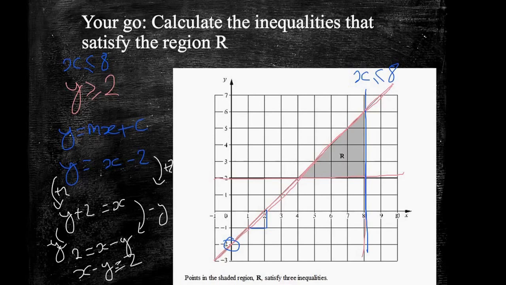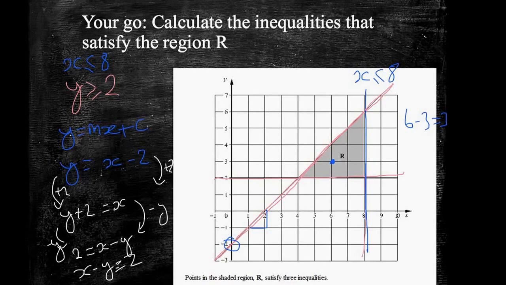So I've rearranged it. Now, I don't want it to be equal to 2, because that would just give me the line. What I'm interested in is when it's less than that. So when it's less than 2, all the areas down here, I think, are less than. Now, if I want to double check, I'm just going to pick a test point. So let's pick 6, 3. That's within the region. Is 6 minus 3 less than 2? No, it's not. Okay, so let's have a little think what's happened then. 6 minus 3 gives us 3. That's more than 2. Ooh, well, let's try again.